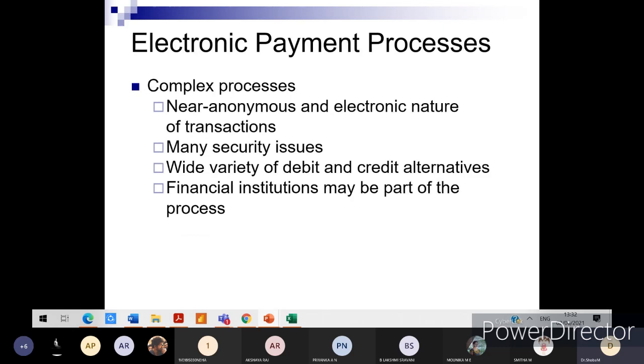Next, the e-payment process. When we do it at our fingertips, it looks very simple for us, but at the back end it is a very complex process. Because of the near anonymous and electronic nature of transactions, and everything happening over the internet, many security concerns will always be there. A wide variety of debit and credit alternatives and financial institutions will be part of the process.